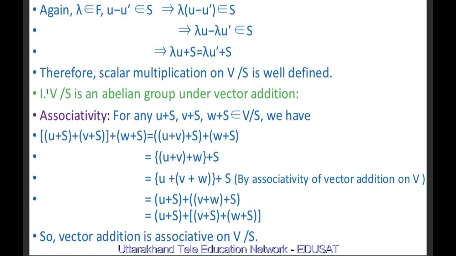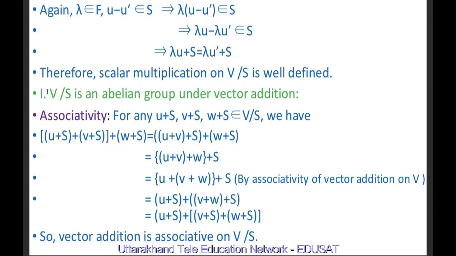And fourth, if 1 is the unit element of F, then 1·V = V. These are the axioms of a vector space, and we will show that these axioms are satisfied by this quotient space V by S. So first of all, we will prove that V by S is an abelian group under vector addition.